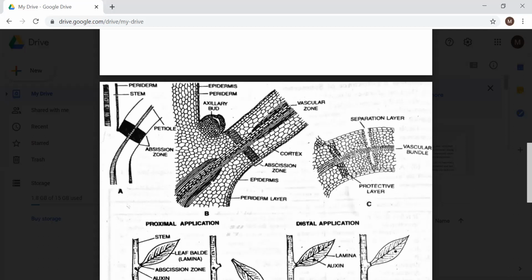Here, usually the cell wall is made up of cellulose, but during formation of this protective layer, there is formation of lignin on the cell walls. This is also called lignification. So this area will become thick, and here is blocking of the vascular tissue, and this part will protect the other parts of the plant from the fallen leaves or from the fallen twigs, so that there is no invasion of microorganisms or fungal infection inside the plant and no extra loss of water from the plant.